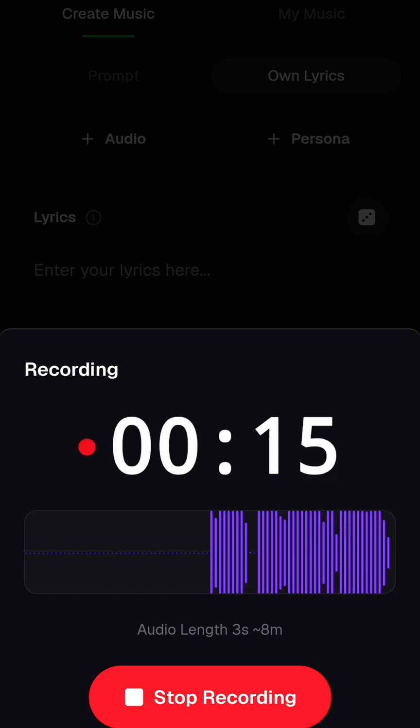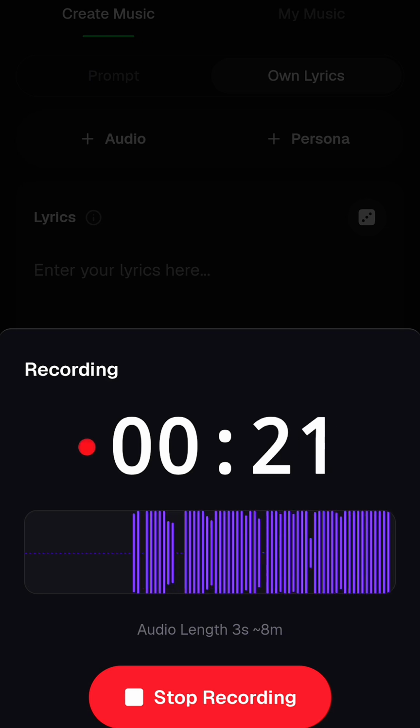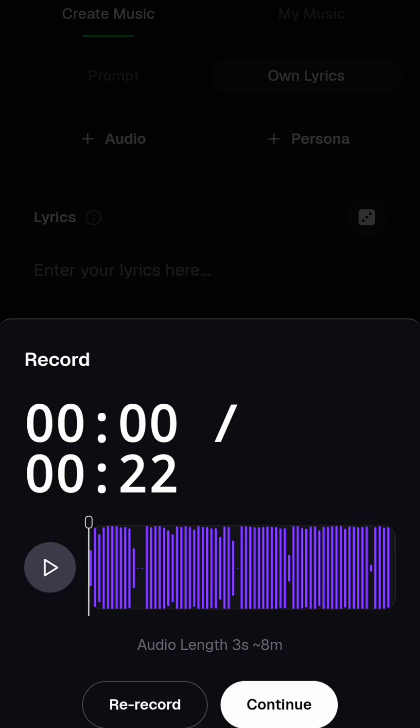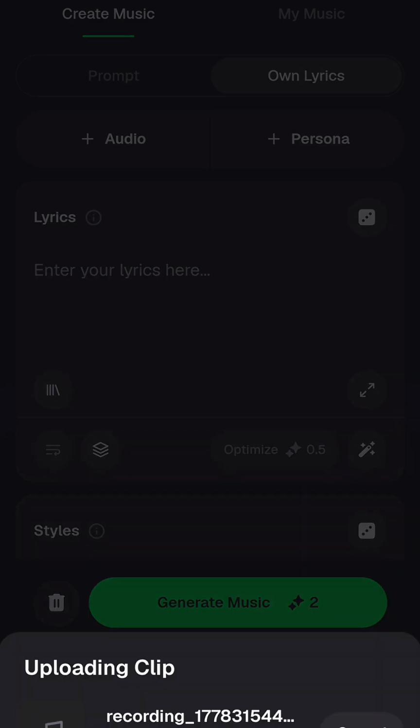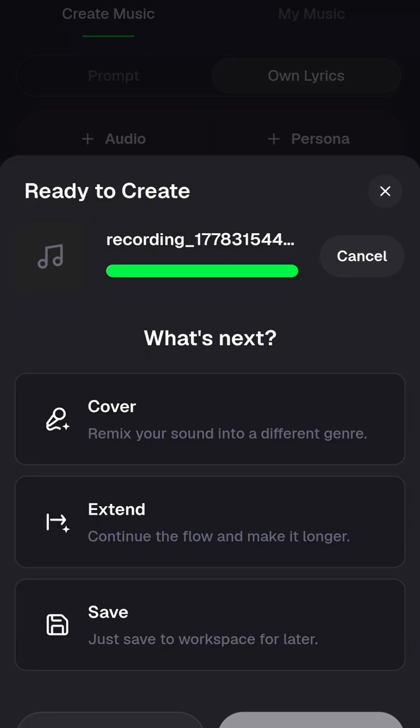So after recording everything, if you know how to sing, you can use your own voice, just sing in your language, anything. Then after recording everything, you click on stop recording. After you click on stop recording, you click on confirm. If you want to record again, you can record after listening to it, but otherwise you just click on confirm. And after you click on confirm, as you can see, it says save. Here you click on save. Then after you click on save, this is your clip. What I just recorded right now is uploading.